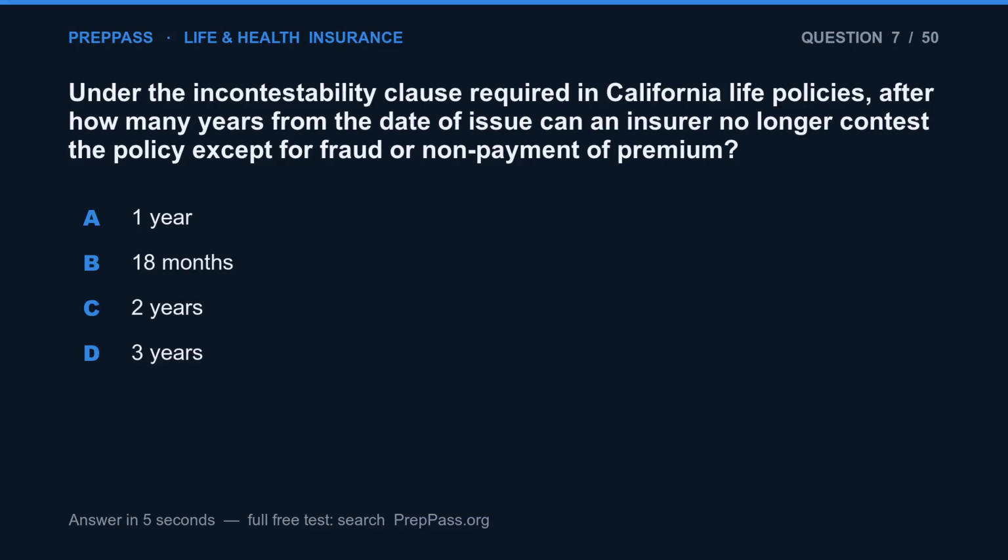Question 7. Under the incontestability clause required in California life policies, after how many years from the date of issue can an insurer no longer contest the policy except for fraud or non-payment of premium? A. 1 year. B. 18 months. C. 2 years. D. 3 years.